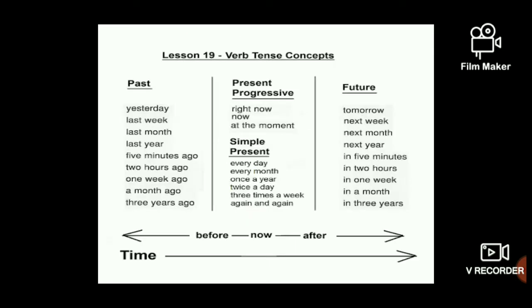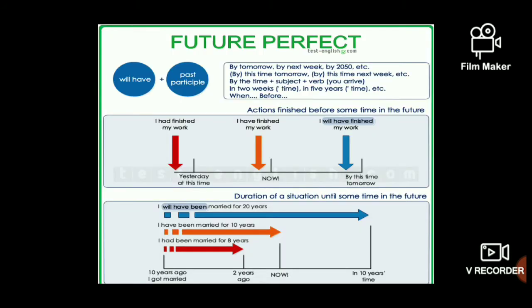And here are some example signal words. You can go through this. And now for the future perfect, what will be the action? Yesterday something happened and the action was over, and so you can say I had finished my work. That is past perfect tense. Now something is happening just a few seconds before or a few minutes before, you can say that is present perfect tense. You can say I have finished my work just now.